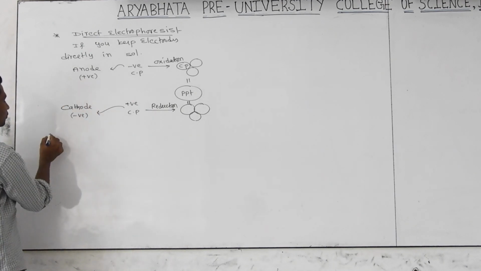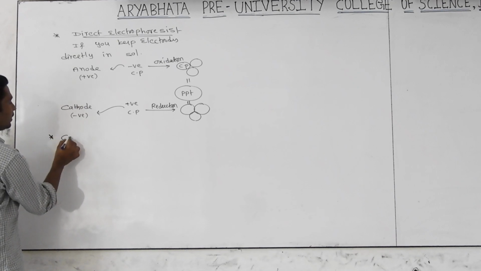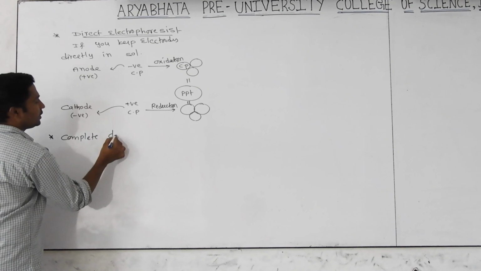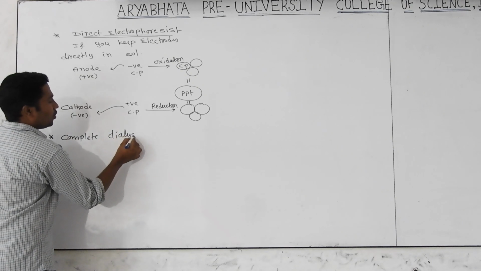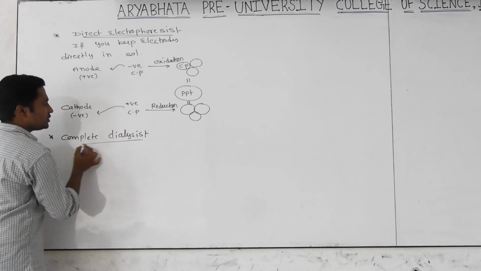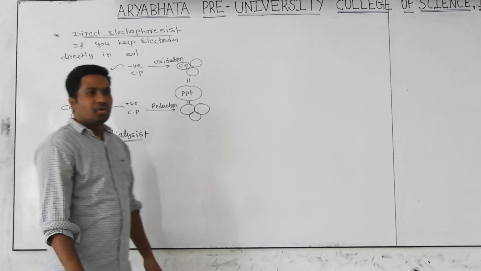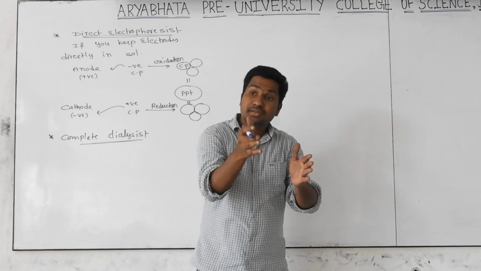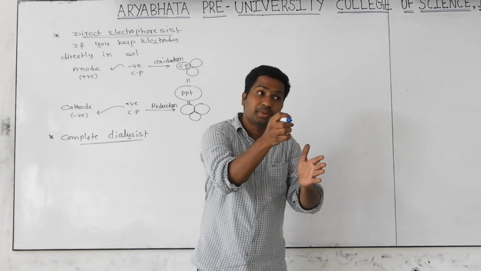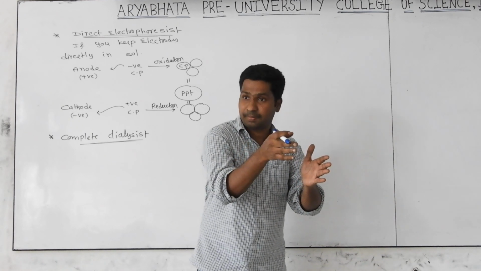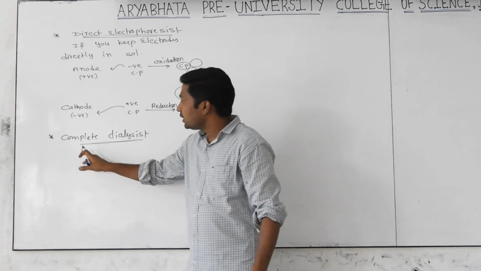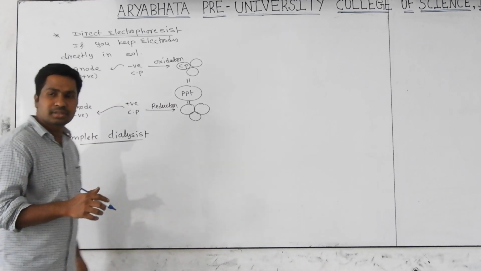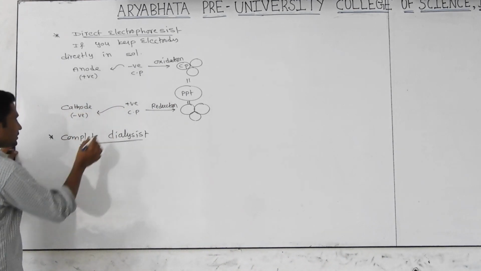And I want to tell you one more thing. It is nothing but complete dialysis. What is the meaning of dialysis generally? After preparation of the sol, if any excess electrolyte is there, that should be removed by using a membrane paper. But now you are doing complete dialysis. What is the meaning of complete dialysis?